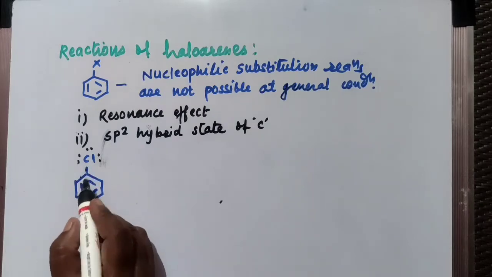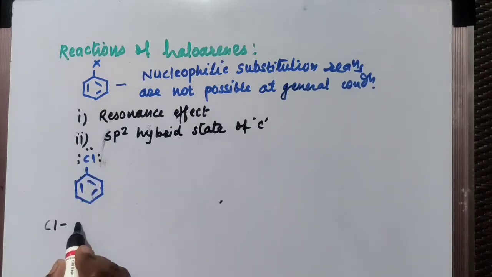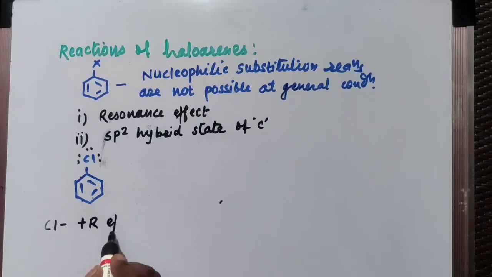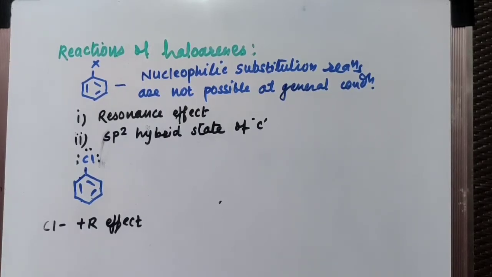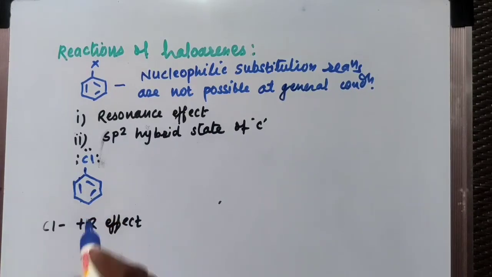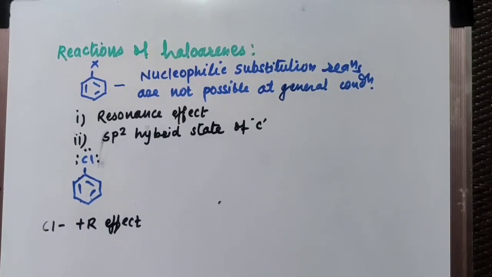If you consider the resonance structure, this chlorine shows positive R effect here, positive resonance effect. You have studied already in 11th standard, positive resonance effect and negative inductive effect. Actually chlorine is an electron withdrawing group, so it shows negative inductive effect, but wherever it is attached to the benzene ring, it shows the positive R effect. That means it repels, or donates, an electron pair towards the benzene ring.